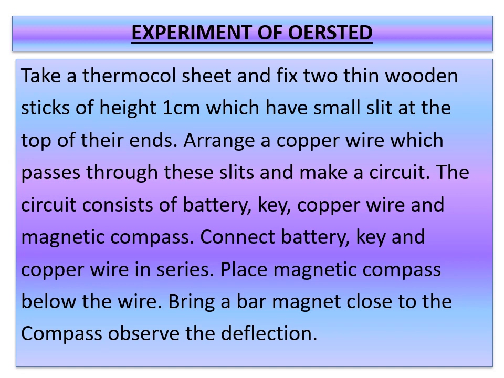Deflection means orientation of the needle in a particular direction, or you can remember it as the movement of the needle. The magnetic compass is pivoted on a small base so that it can orient, that is, move in a particular direction. That means it deflects according to the magnet placed near it.